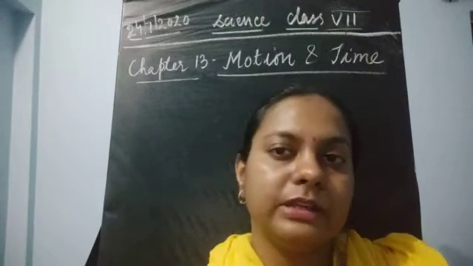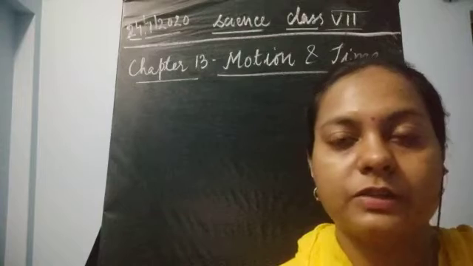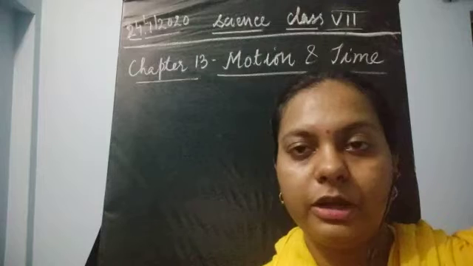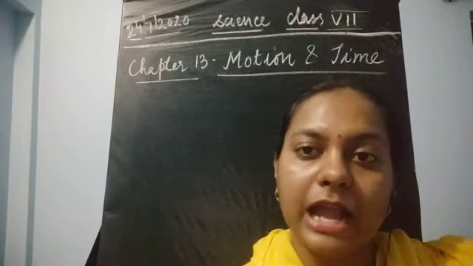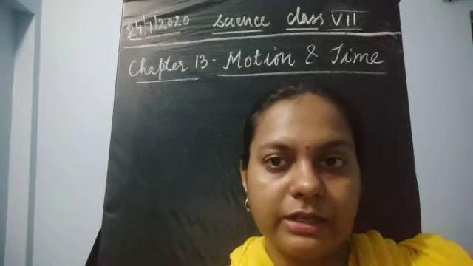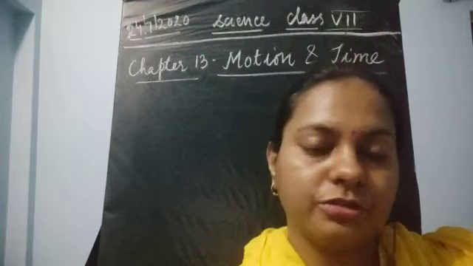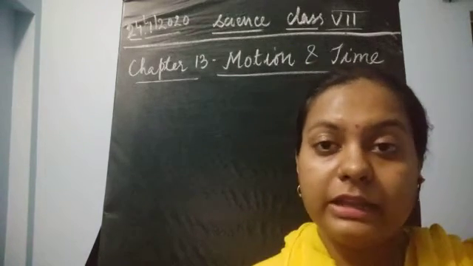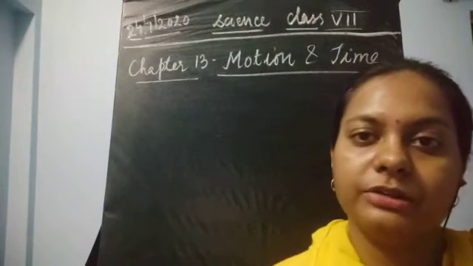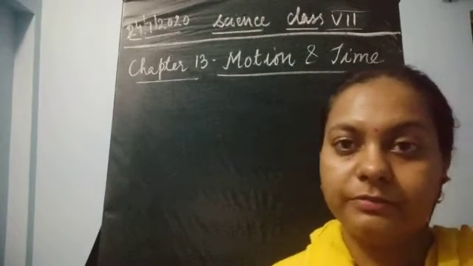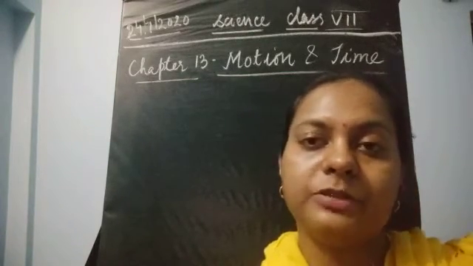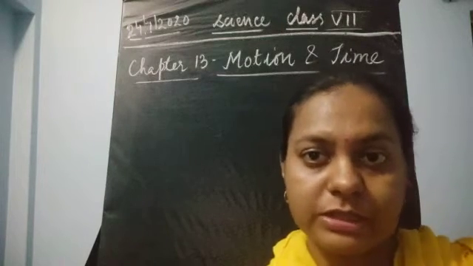And then the next thing which we discussed was the types of motion. It is of many types, like uniform motion, non-uniform motion, periodic motion, non-periodic motion, oscillatory motion, and rectilinear motion. Rectilinear motion is only the straight line motion, or it is also known as uniform motion. And then slow and fast motions are also there. Many types are present according to the speed, according to the time, according to the number of occurrences. So these are the criteria for telling the different types of motions which are present.